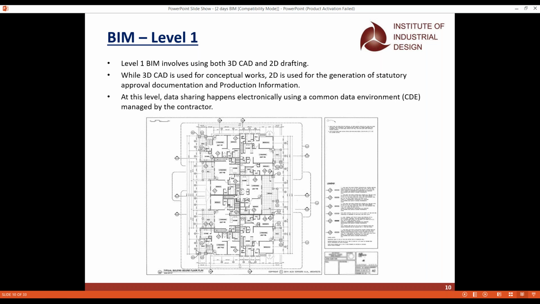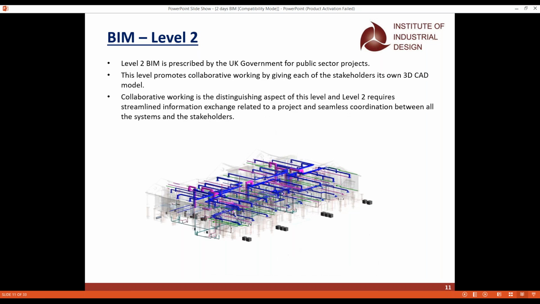So your level 1 should be in such a way that whatever drawing comes from level 0 should be made in level 1 with the help of 3D CAD, that is actually Revit or any other software which we generally take with the basic conceptual design. And level 2 will mostly be prescribed by the UK government, and we'll have it in our public sectors also.